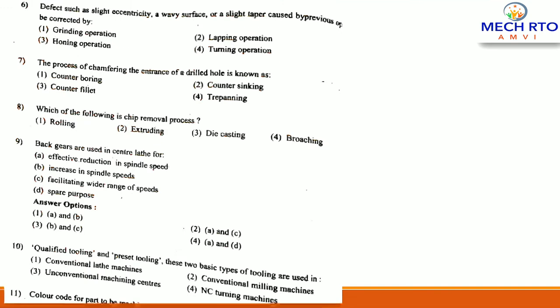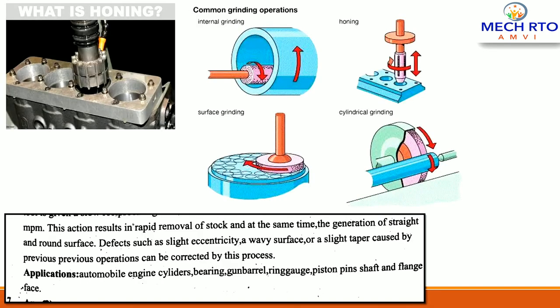Now the next, question number 6. Defects such as slight eccentricity, a wavy surface or a slight taper caused by previous operation can be corrected by. Options are grinding operation, lapping operation, honing operation, turning operation. Here the correct answer is 3, honing operation, right?